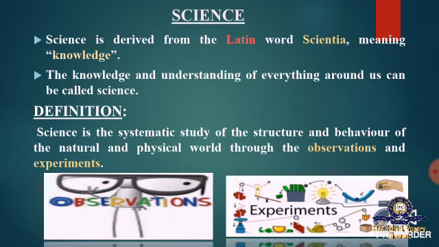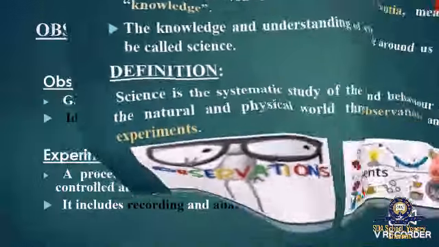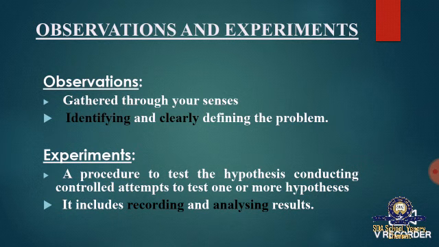The clear definition of science: science is a systematic study of the structure and behavior of the natural and physical world through observations and experiments. How? Through observations and experiments. Now I am going to explain observations and experiments.